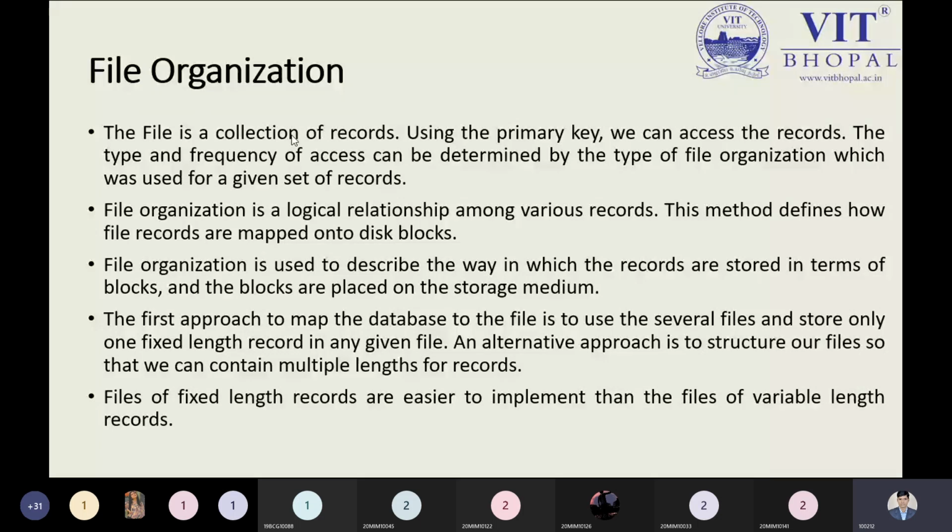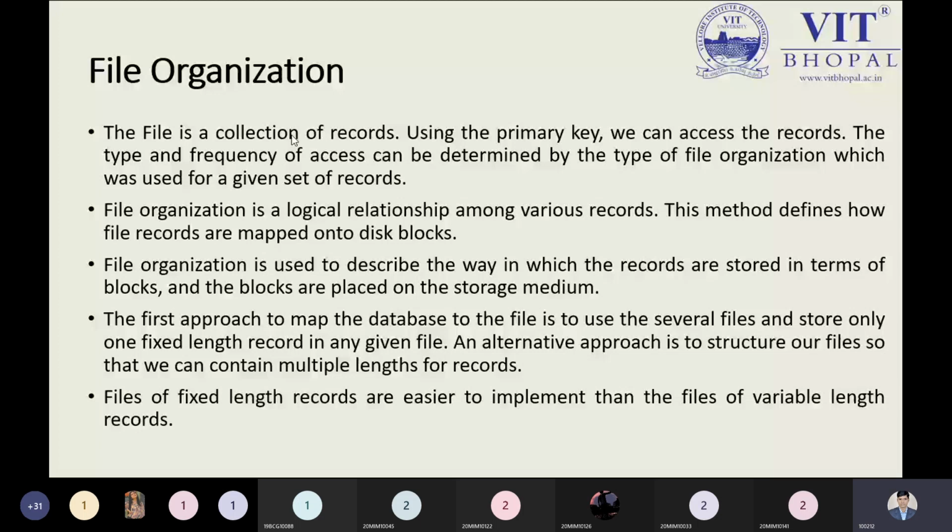The first approach to map the database to files is to use several files and store only one fixed-length record. If we are following the fixed-length record concept, or we have another approach that is variable-based, where we want to store the information as variable-length records, then we can store that, and this depends on the size of the information. Our information will be stored only in a particular block. If we are defining the block, then we are defining a fixed length for the block. Then if we have a limited size of data, we are basing it on the blocks.